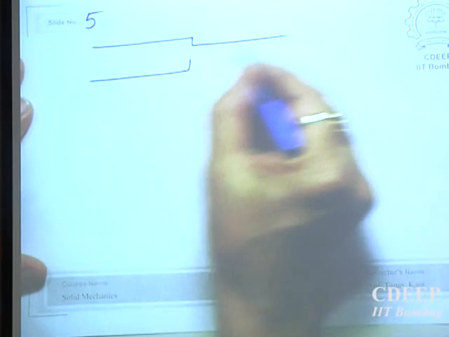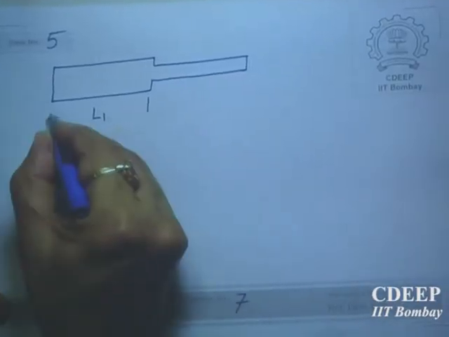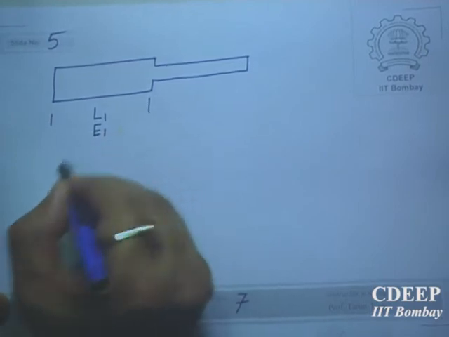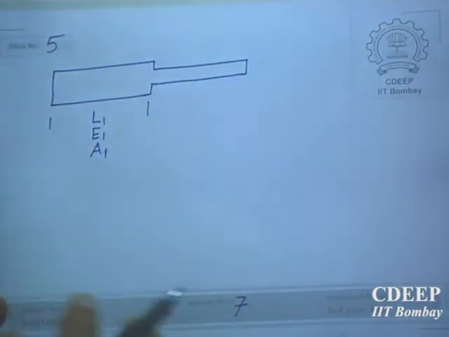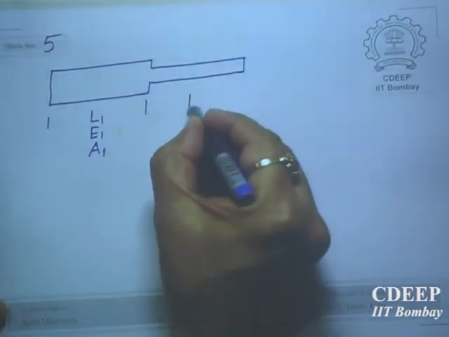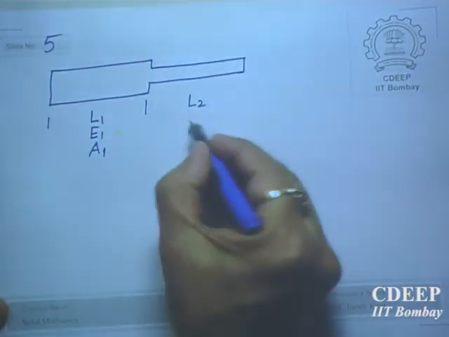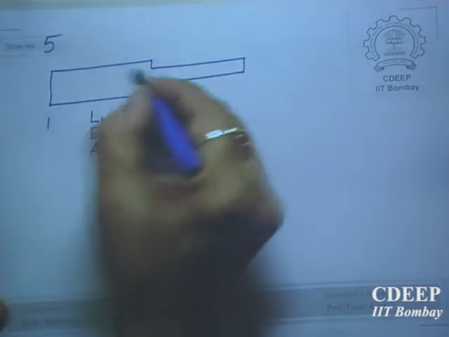Now let us take two rods which are joined together, both having uniform cross section. This one has length L1, modulus of elasticity E1, cross sectional area A1. Is it possible? Yes, it is not necessary that they be the same. Then the second rod has length L2, modulus of elasticity E2, area of cross section A2, and they are joined together here.